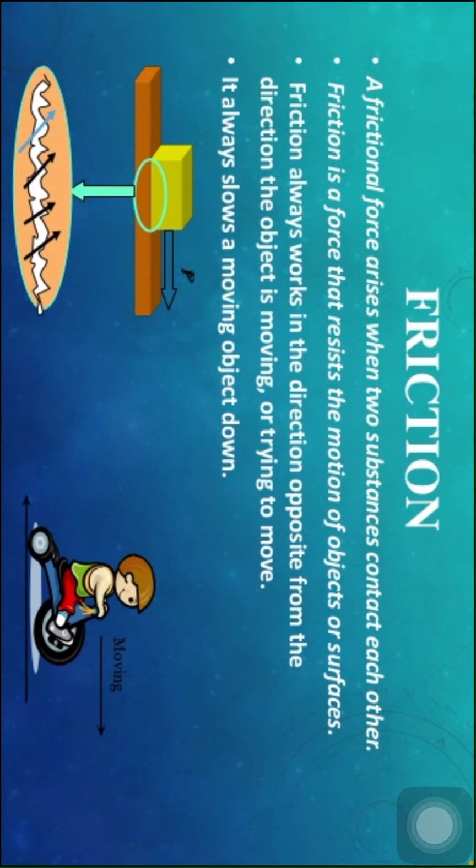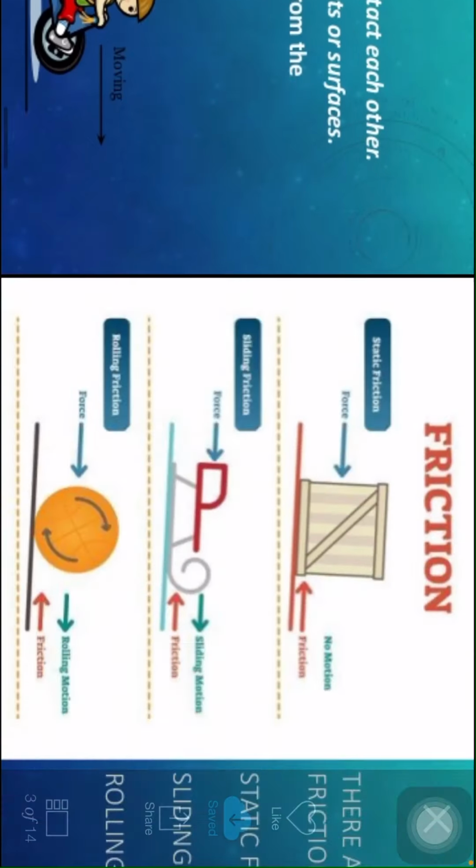Remember, children, friction always acts on the object opposite to its motion. Suppose you roll a ball on the floor, the ball moves slowly a certain distance. After some time, it comes to a halt because of frictional force.